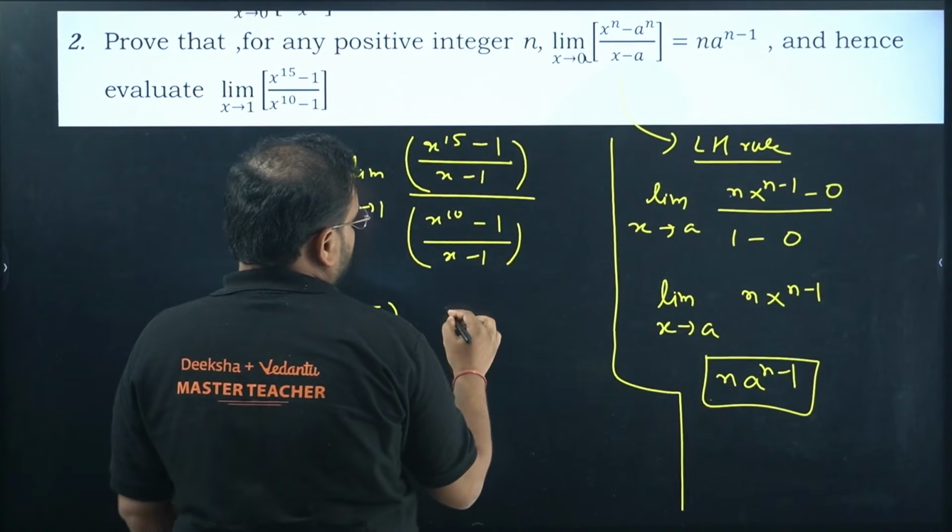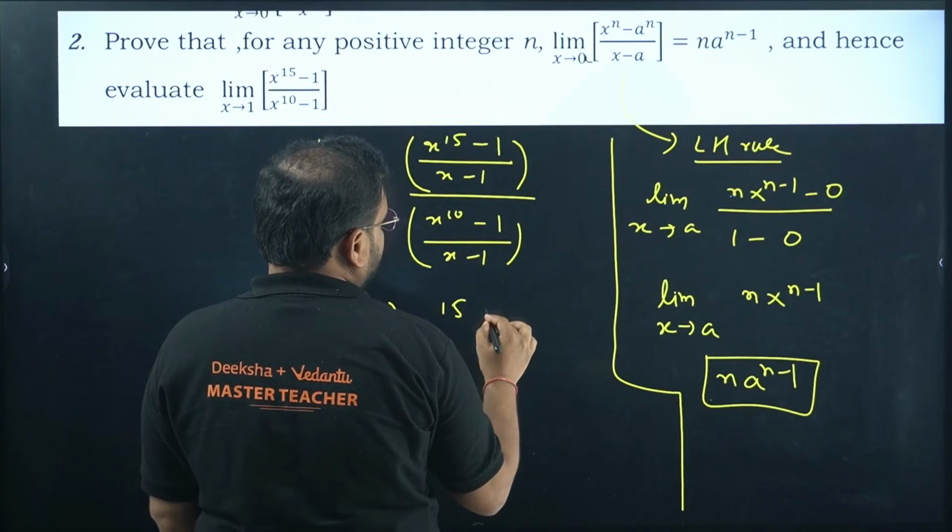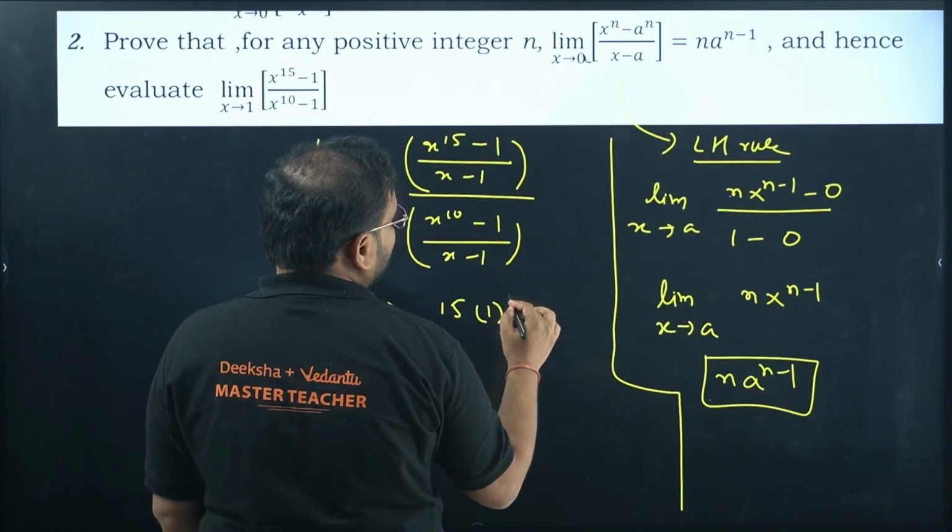My answer becomes n, meaning 15 into 1 power 15 minus 1.